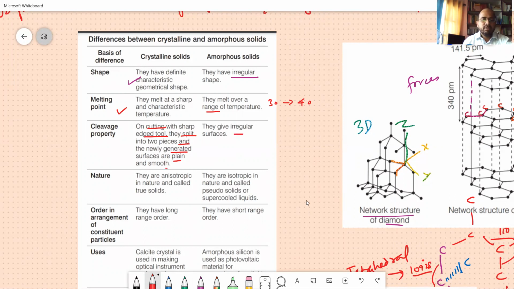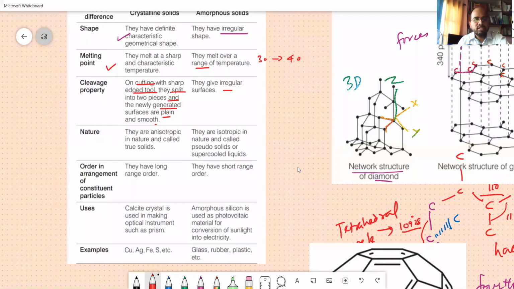Then the fourth point is the nature. Crystalline solids are anisotropic in nature and are called true solids. Amorphous solids are isotropic in nature and called pseudo solids. Pseudo means false. It is called false, but sometimes it is needed to mention those things. Next, order and arrangement of the constituents: crystalline solids have long range order, amorphous have short range order. The uses include calcite crystal, used in making optical instruments such as prisms.